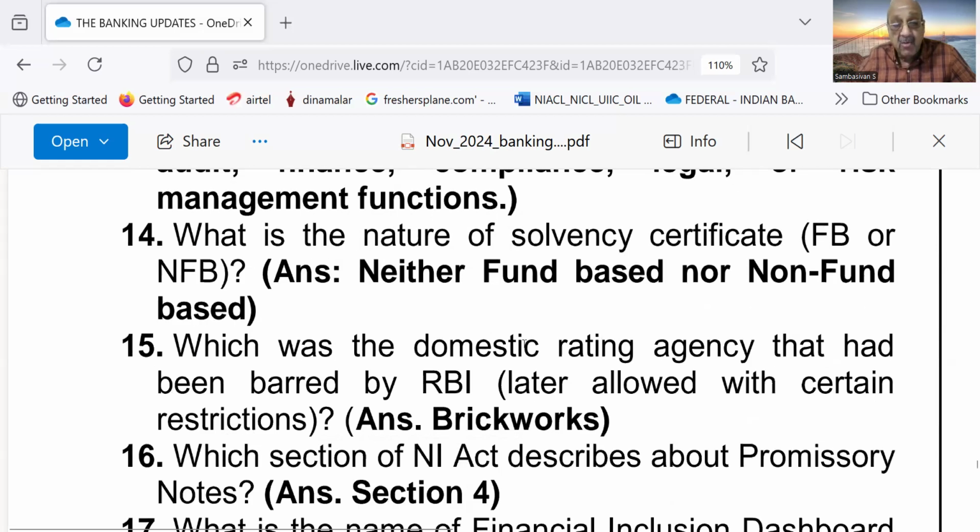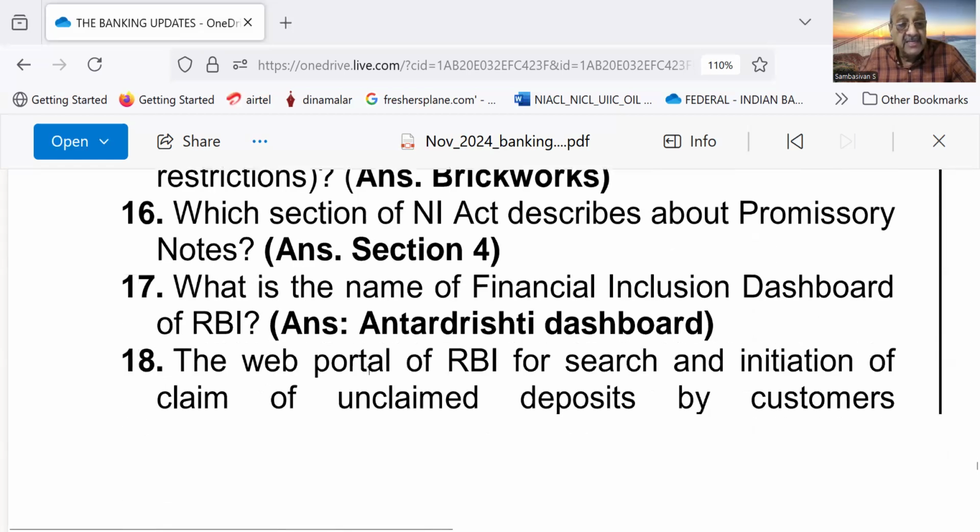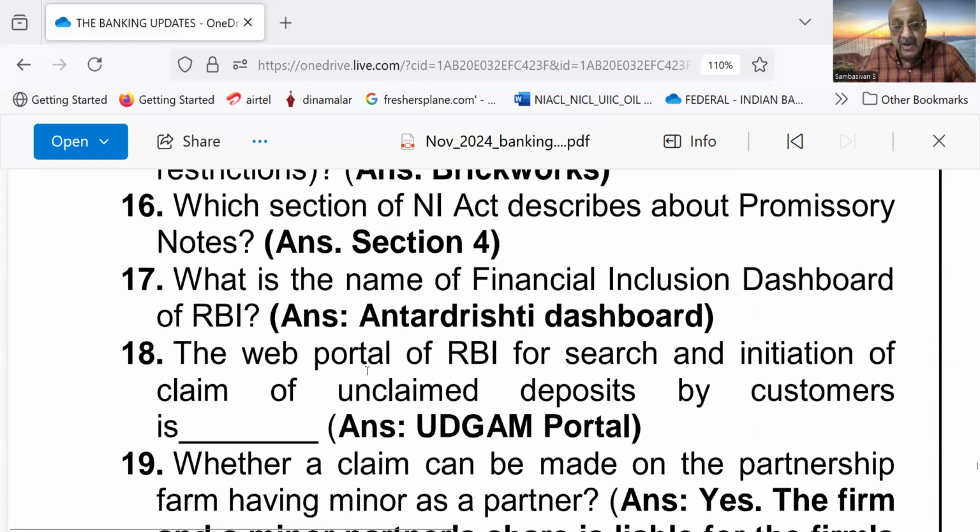Number 14, what is the nature of solvency certificate? FB or NFB? Neither fund based nor non fund based. Number 15, which was the domestic rating agency that had been barred by RBI, later allowed with certain restrictions? Answer, Brickwork. Number 16, which section of Negotiable Instruments Act describes about promissory notes?